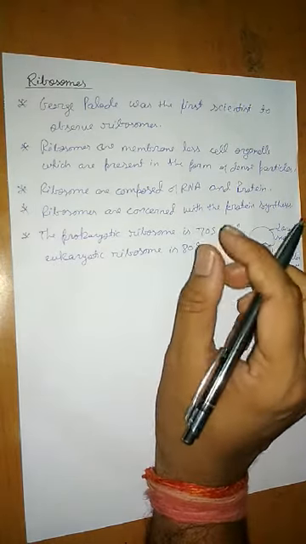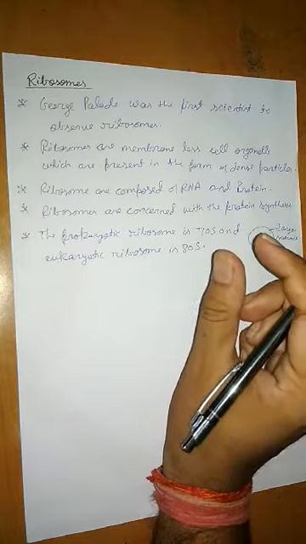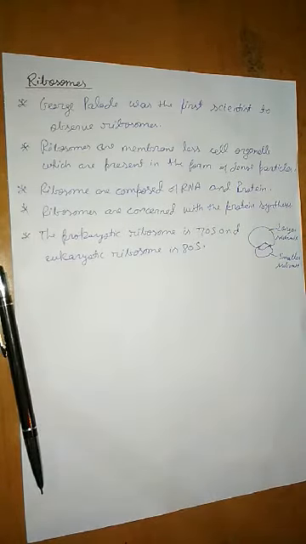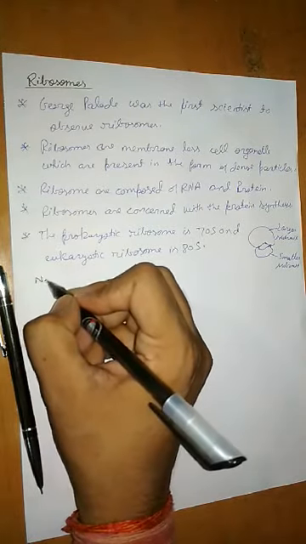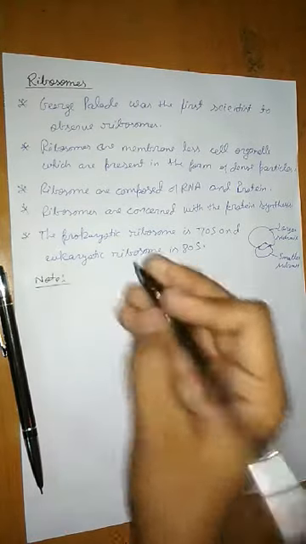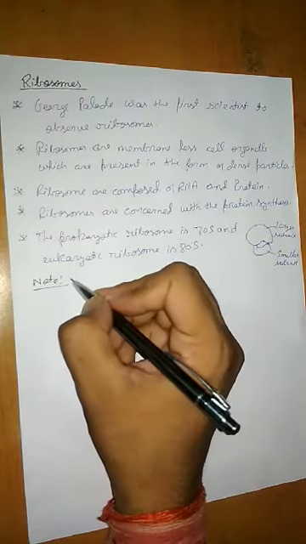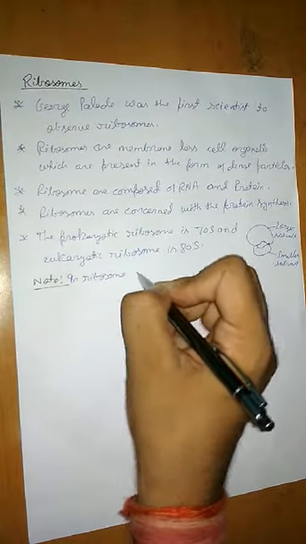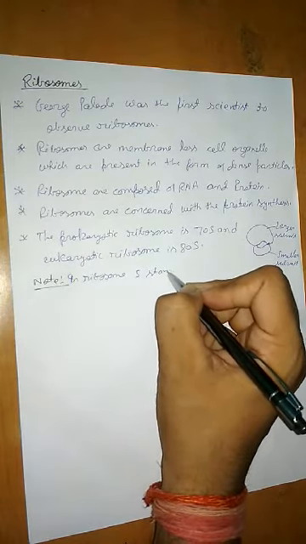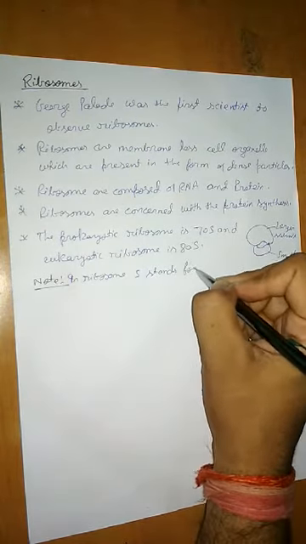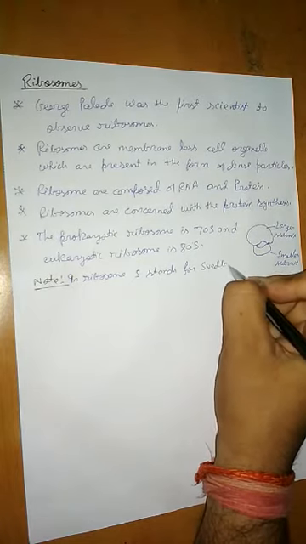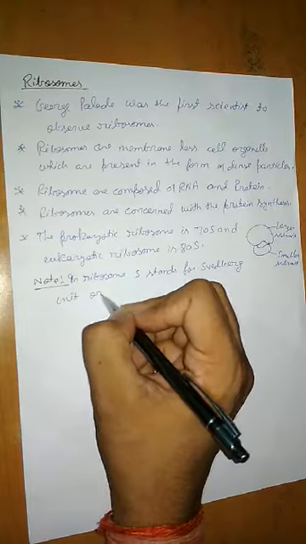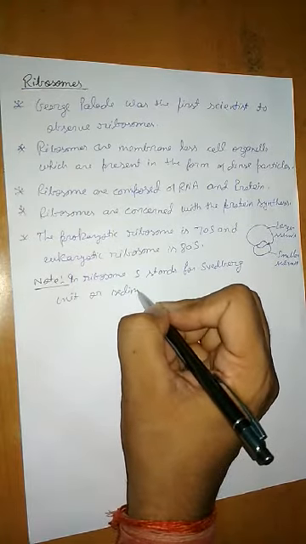This Svedberg unit or sedimentation coefficient is the measure of density and size. So in your notes you write down here: in ribosome, S stands for Svedberg unit or sedimentation coefficient.